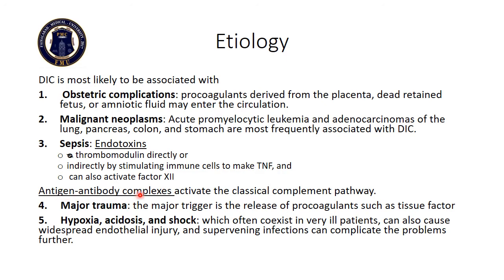The antigen antibody complex will activate the classic complement pathway. In major trauma, the major trigger is the release of procoagulants such as tissue factor. The last one is hypoxia, acidosis and shock, which often coexist in a very ill patient. They can also cause widespread endothelial injury, and supervening infection can complicate the problems further.